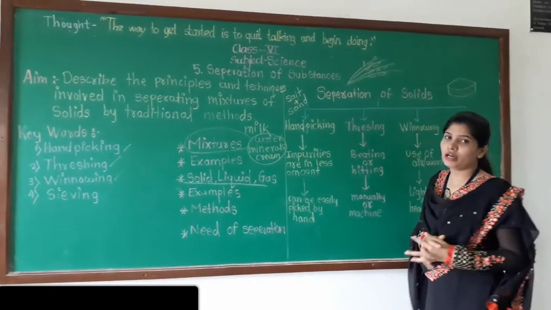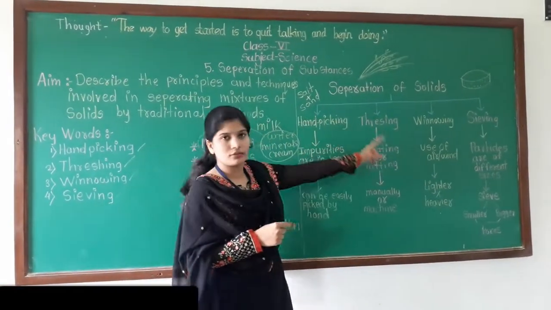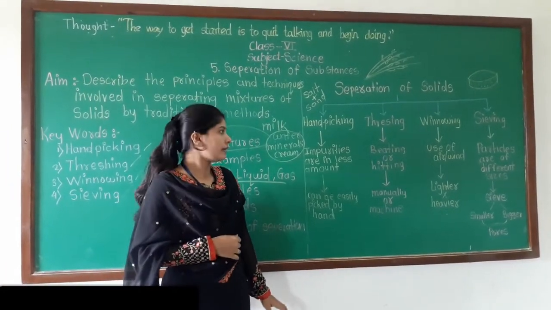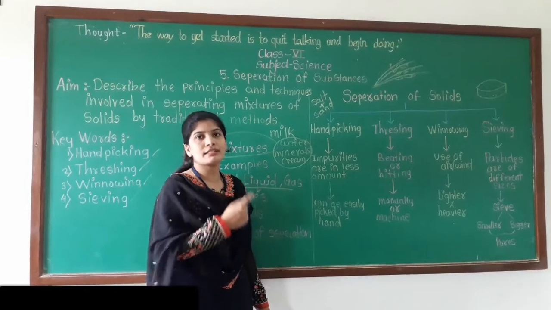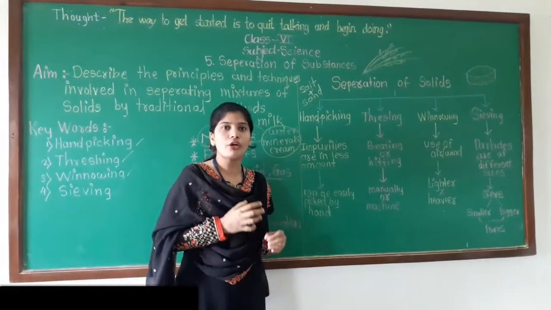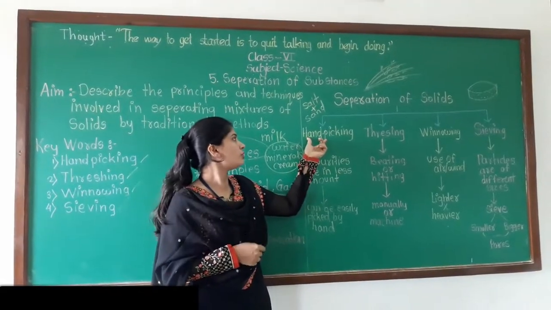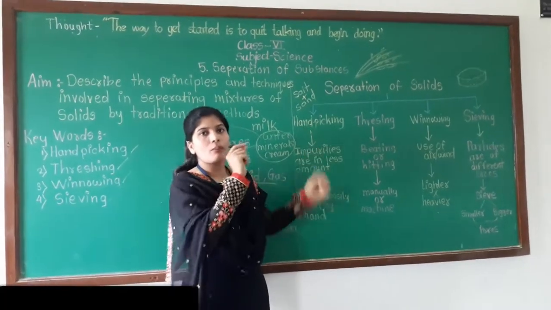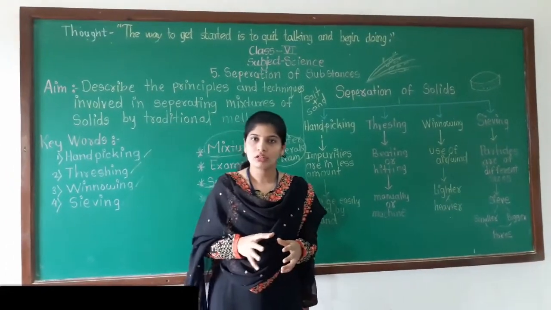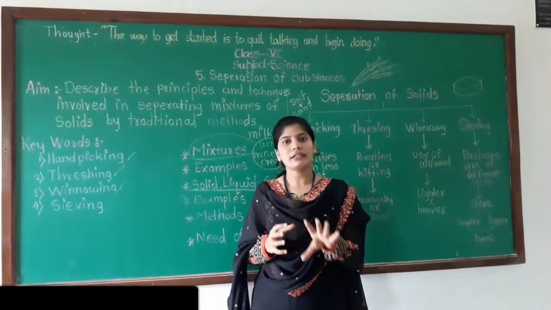Today's homework is that you have to write this table in your notebook. You can take a screenshot of this. After writing the table, you have to write a short note on each and every method. For example, if you want to write about hand picking, point-wise, you have to write at least 4 to 5 points. Understood? So here I have completed my first session and I hope you have understood all the things.